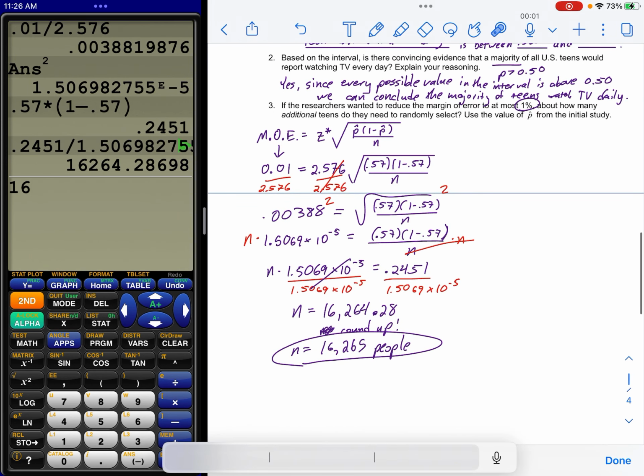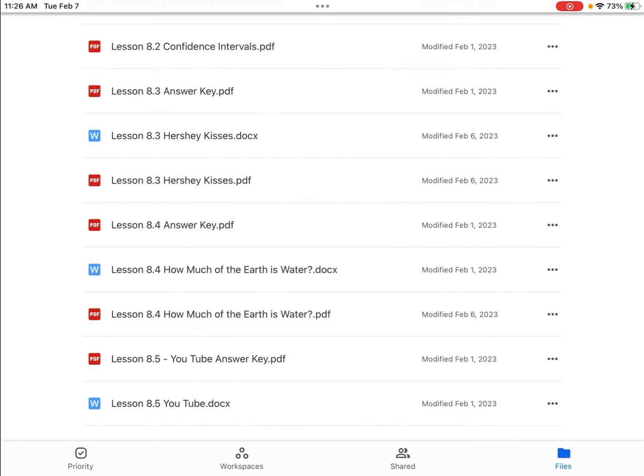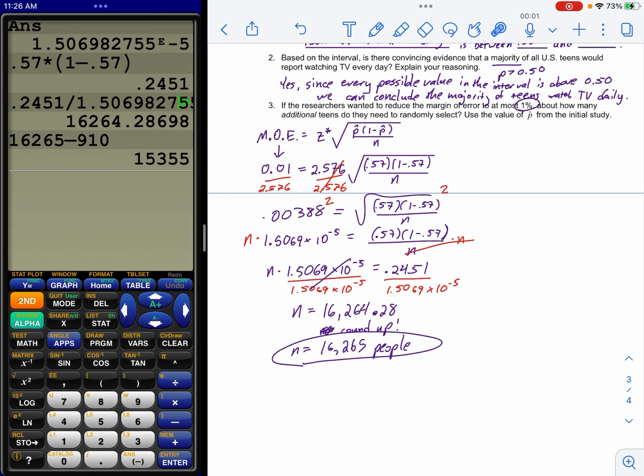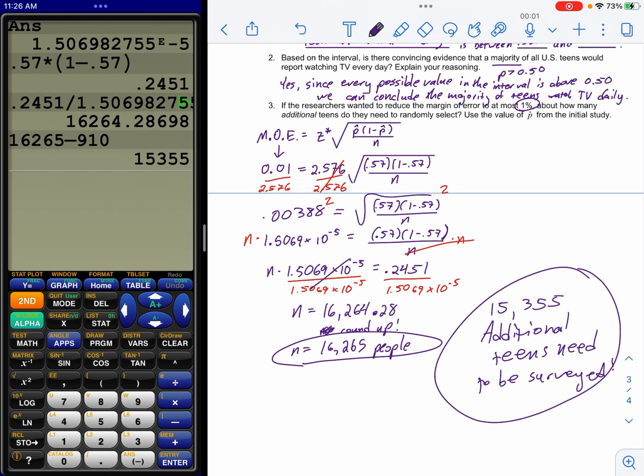So they have to ask a whole lot more. 16,265 minus 910 is 15,355 additional teens need to be surveyed. That one was a doozy, folks.